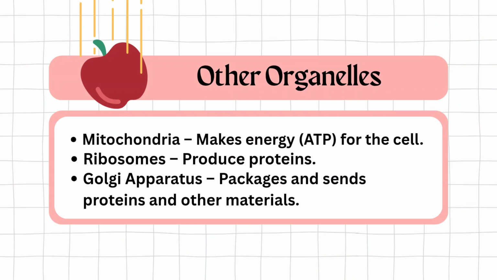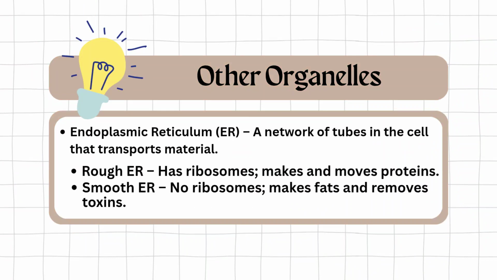Mitochondria make energy, ATP, for the cell. Ribosomes produce proteins. Golgi apparatus packages and sends proteins and other materials. Endoplasmic reticulum, a network of tubes in the cell that transports material. Rough has ribosomes, makes and moves proteins. Smooth has no ribosomes, makes fats and removes toxins.